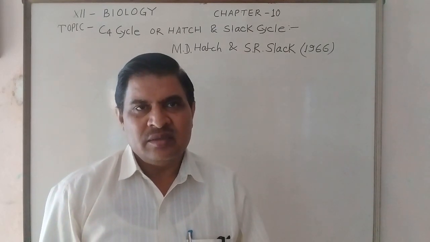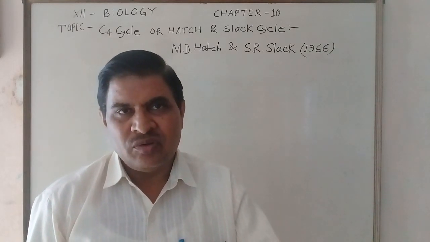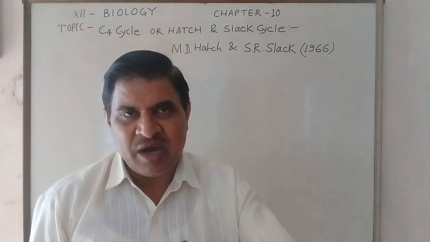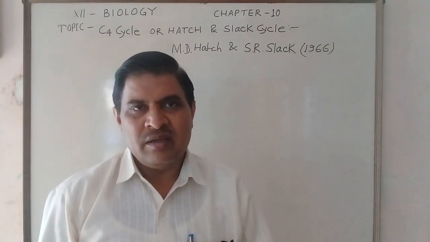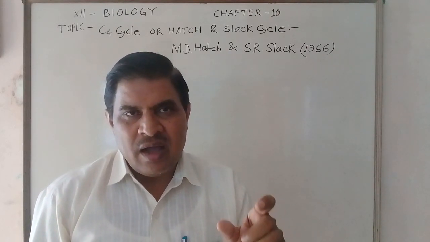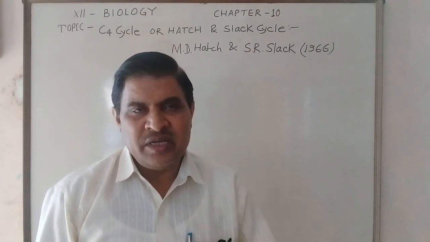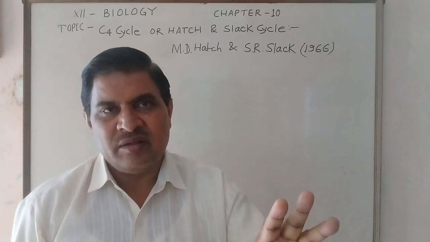One is Rubisco, which takes part in the Calvin cycle in the carboxylation of RuBP into the 3-carbon compound PGA.